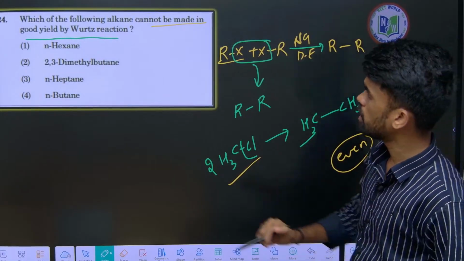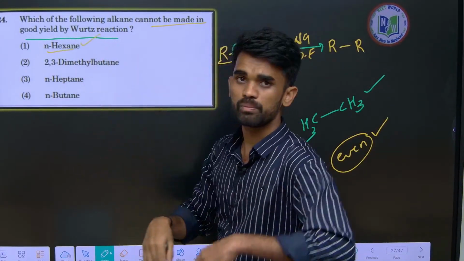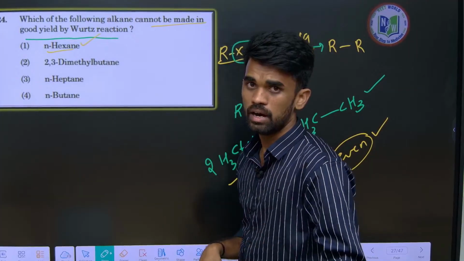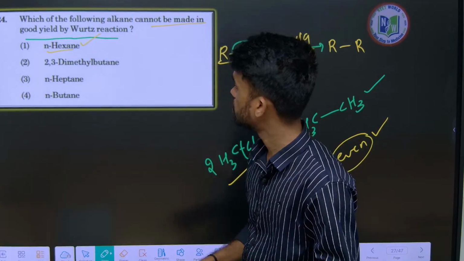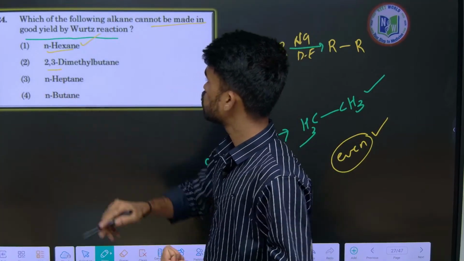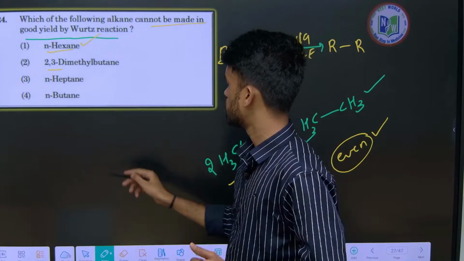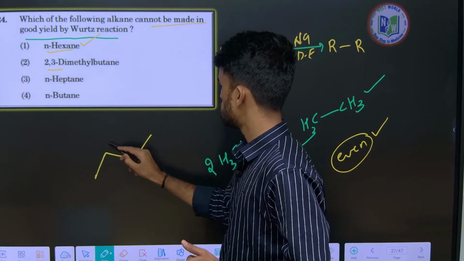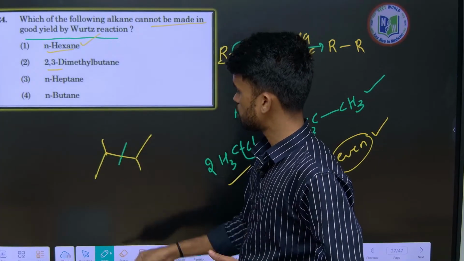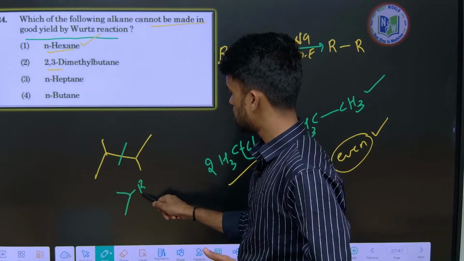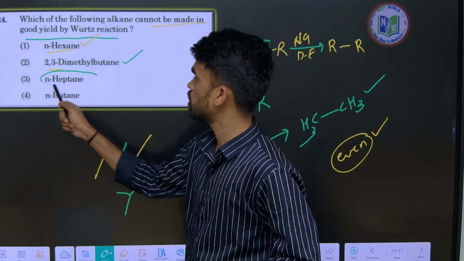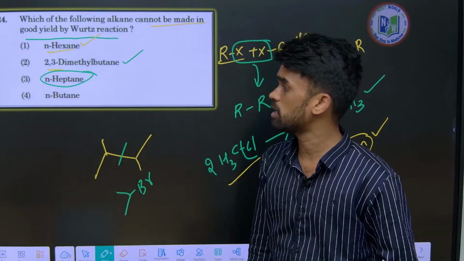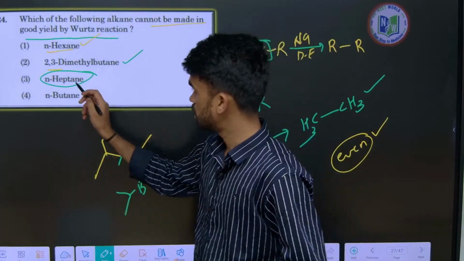So hexane can be prepared from 2 moles of propyl bromide or propyl chloride. Here it is 2,3-dimethyl butane. Just break here, it means this is the alkyl halide we can take in order to prepare this, right? But when it comes to n-heptane, we cannot prepare it properly.